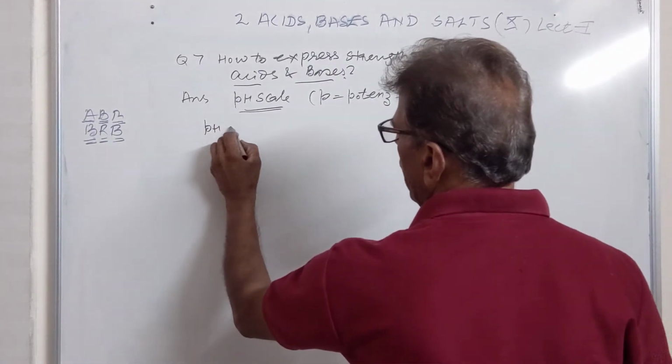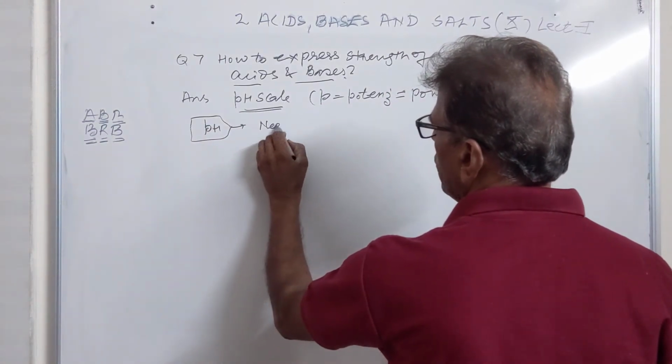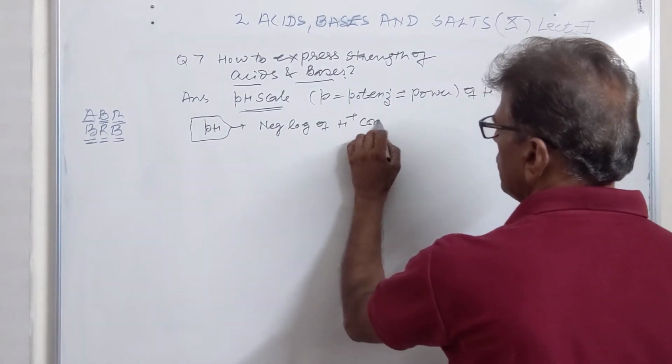First of all, we define pH. pH is the negative logarithm of hydrogen ion concentration.